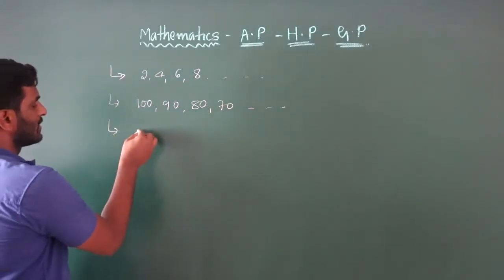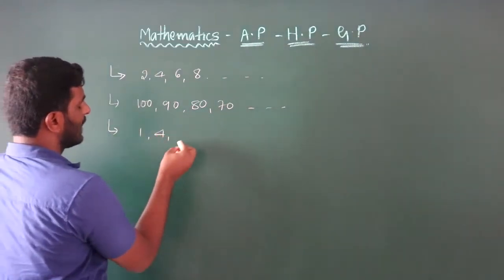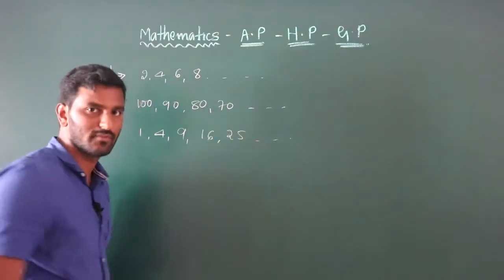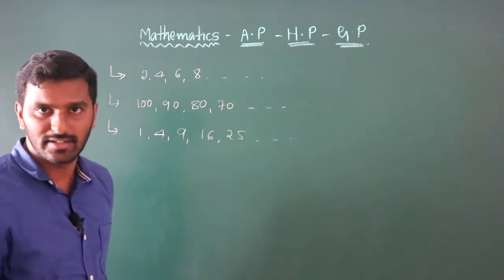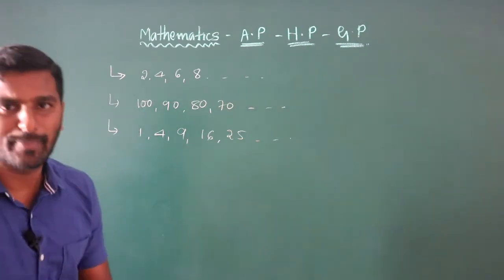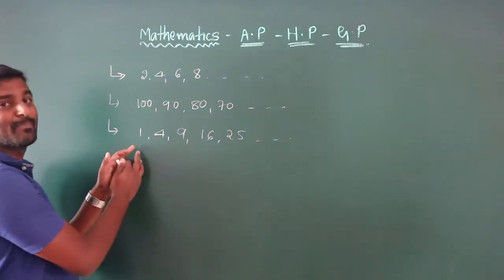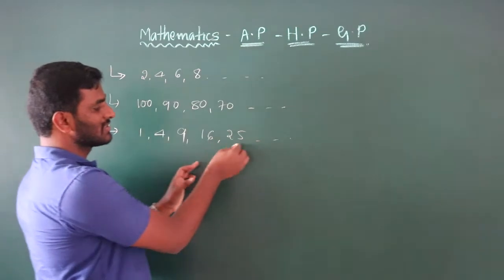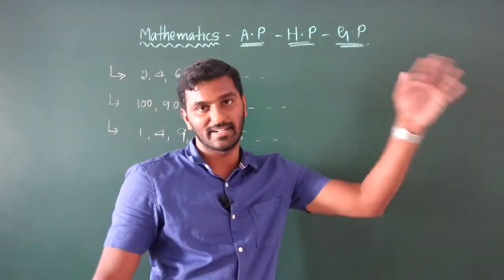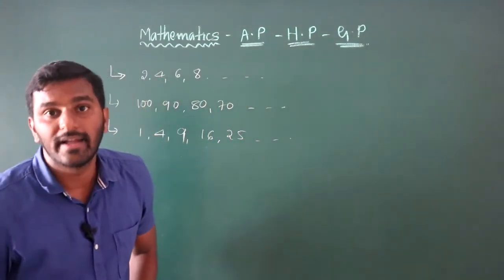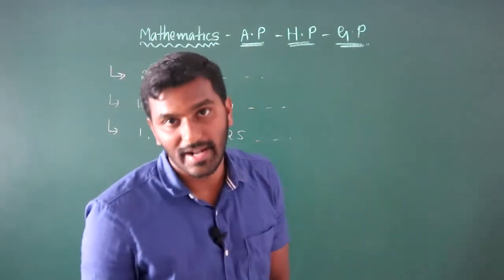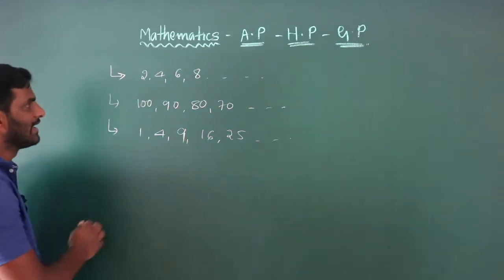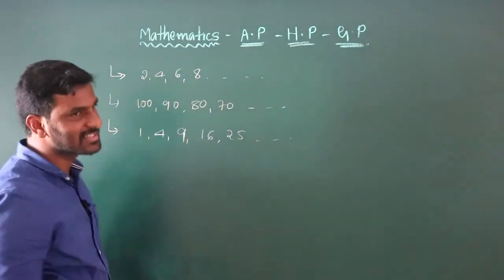Let me take one more: 1, 4, 9, 16, 25. Is there any pattern? Yes, there is a particular reason. These are perfect square numbers, because 1 square is 1, 2 square is 4, 3 square is 9, 4 square is 16 and 5 square is 25, etc. Then 36, 49, 64, 81, 100, 121, etc. Is that correct? So there is a pattern, an exact sequence.